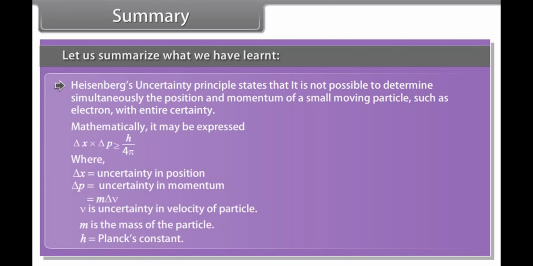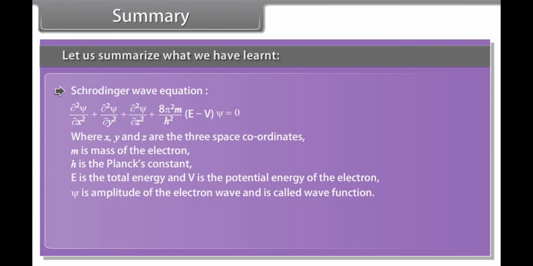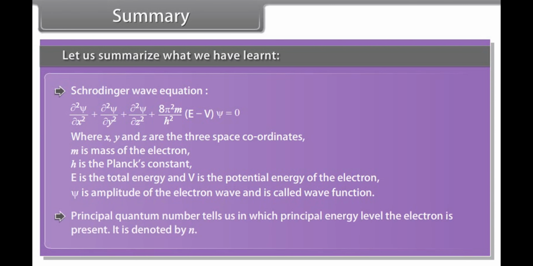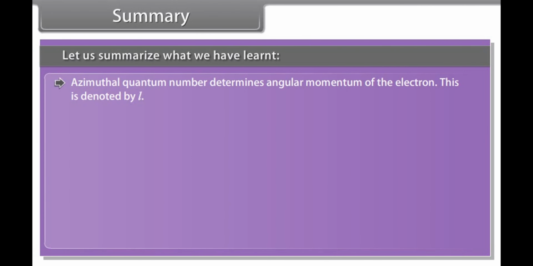Mathematically, it may be expressed as: Schrödinger wave equation, where x, y and z are the 3 space coordinates, m is mass of electron, h is Planck's constant, E is the total energy and V is the potential energy of the electron. Psi is amplitude of the electron wave and is called wave function. Principal quantum number tells us in which principal energy level the electron is present. It is denoted by n. Azimuthal quantum number determines angular momentum of the electron. This is denoted by l.